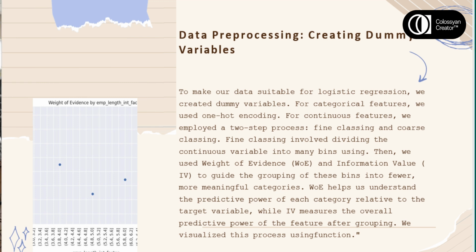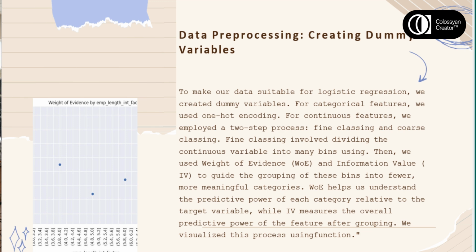To make our data suitable for logistic regression, we created dummy variables. For categorical features, we used one-hot encoding. For continuous features, we employed a two-step process: fine classing and coarse classing. Fine classing involved dividing the continuous variable into many bins using pd.cut. Then, we used weight of evidence, WOE, and information value, IV, to guide the grouping of these bins into fewer, more meaningful categories. WOE helps us understand the predictive power of each category relative to the target variable, while IV measures the overall predictive power of the feature after grouping.